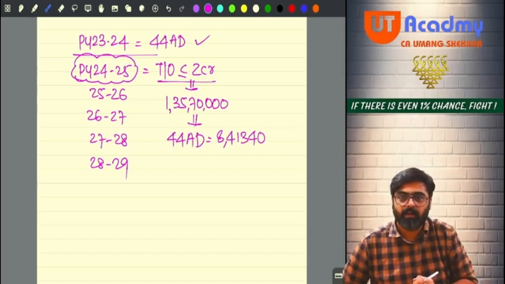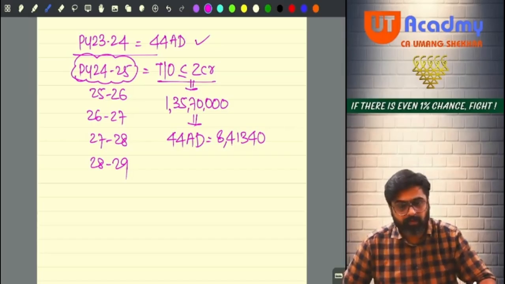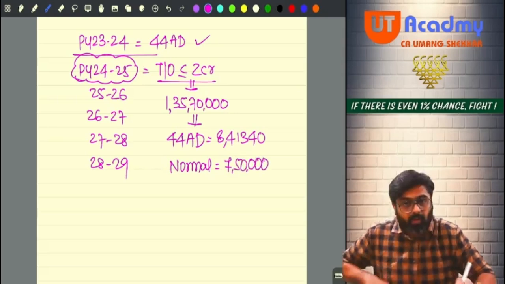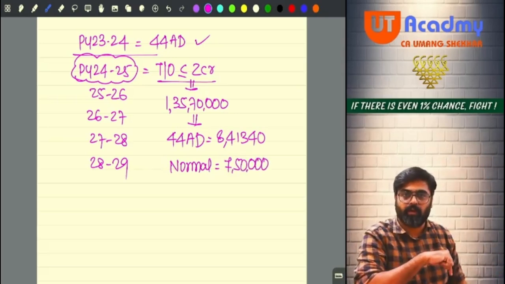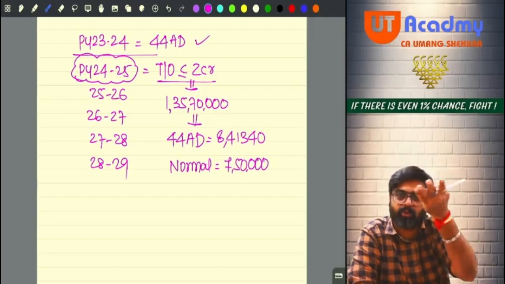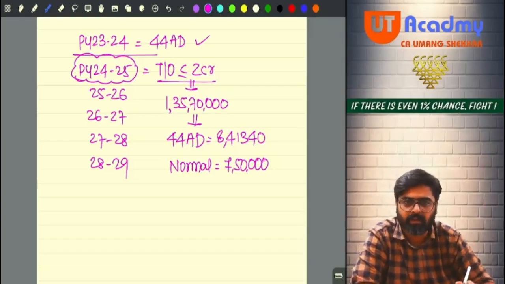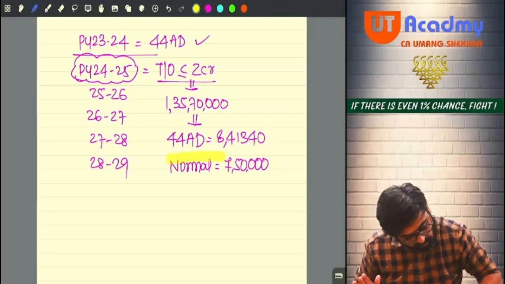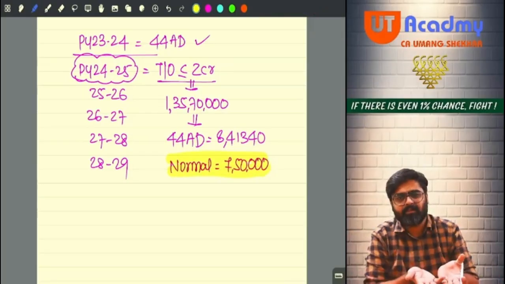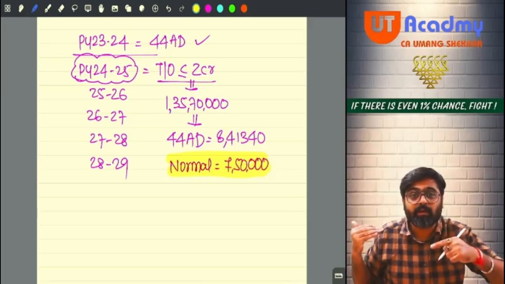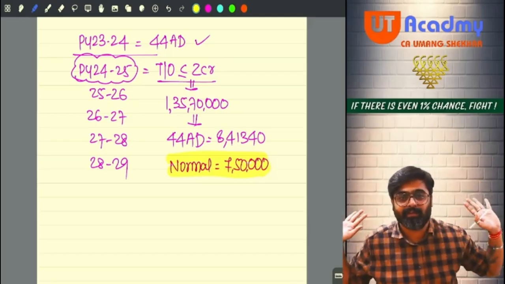But what he did? He calculated his normal profits. So normal profits were only 7,50,000. So tell me, once you follow, next 5 years you have to follow. But in the next 5 years, if in any year you want to show less, can you show less? Yes, you can show less. In 24-25 itself, can you show normal profits of 350? Yes. But now remember, for the next 5 years, you cannot again come in 44 AD.